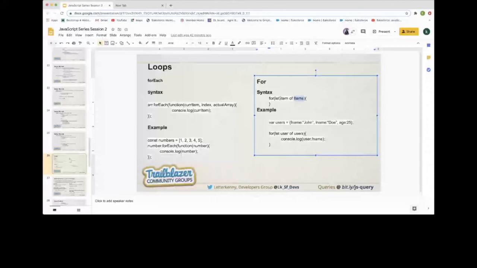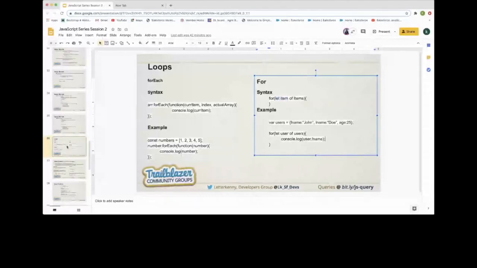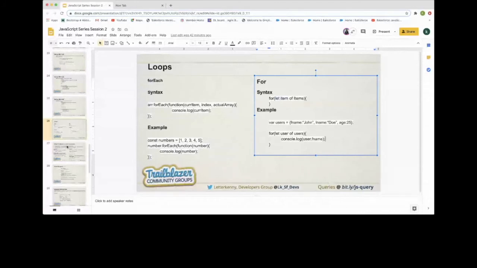We need to declare the item, which is notifying the current, sorry, single item or current item of that index. So in our case, we have user that has first name and last name and age, and we just need to use the first name in console. We can easily achieve that. So that's how the for each works.